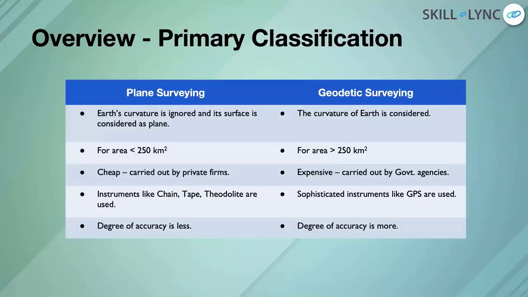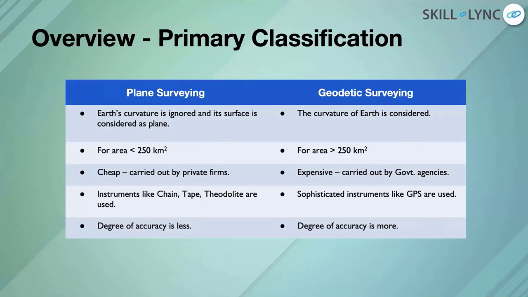So the most broad classification is plane surveying and geodetic surveying. Plane surveying is that kind of surveying in which the curvature of the earth is ignored, and a piece of land is considered to be flat. A line is considered to be a straight line. It's not considered as a curve. And this is generally for smaller projects, because in smaller projects you don't really need the highest level of accuracy. Medium or moderate level of accuracy is enough, and for that you don't generally use sophisticated technology.